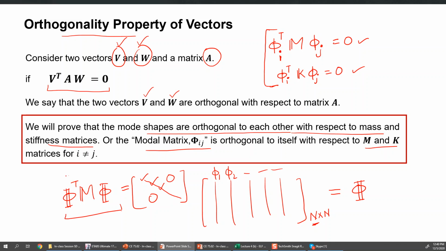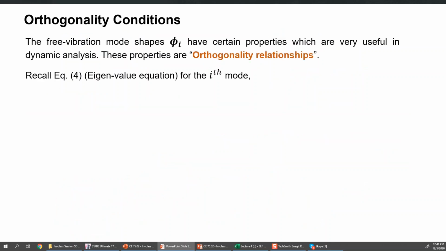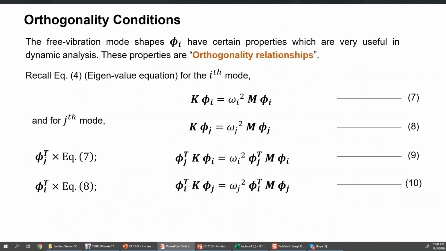So this is another form of the same orthogonality property. If I condense all the mode shapes in a matrix, then the orthogonality property will simply mean that this product will be a diagonal matrix. Similarly, if I replace K here, this product also will be a diagonal matrix. So this is a very useful property, and let's quickly derive it first, and then I will go to the same structure in ETABS and we will confirm this property.